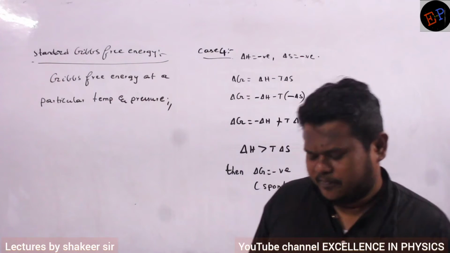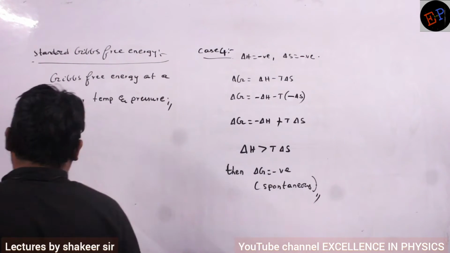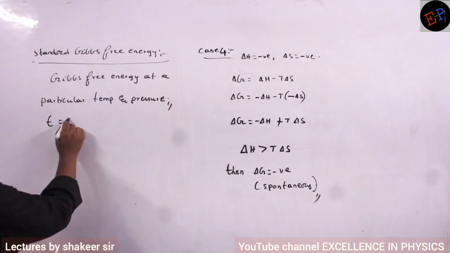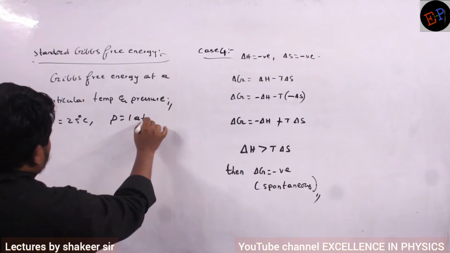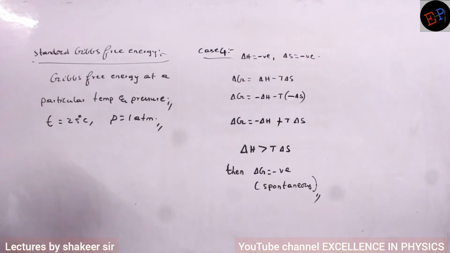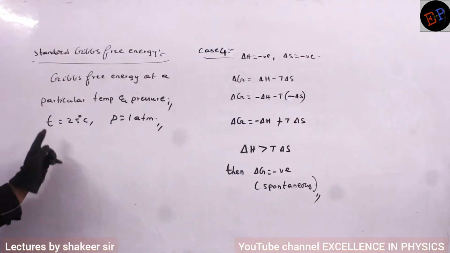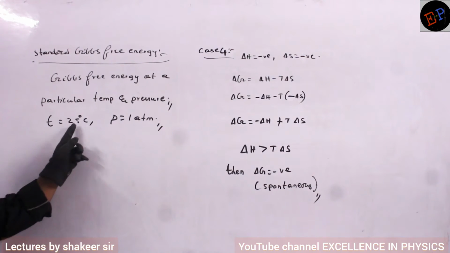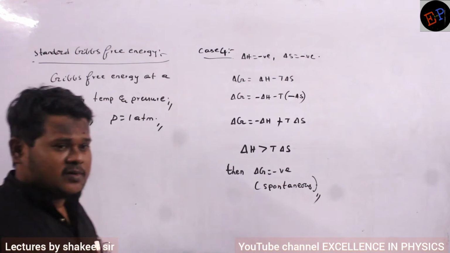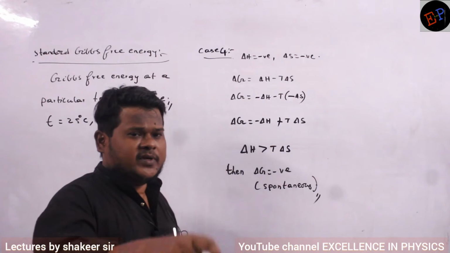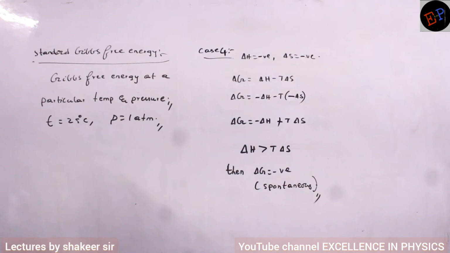Are you able to understand? So what is the temperature? That temperature is 25 degrees Celsius and pressure is 1 atmospheric pressure. So at 25 degrees Celsius temperature and 1 atmospheric pressure, what is the Gibbs free energy? That is called standard Gibbs free energy. Are you able to understand?